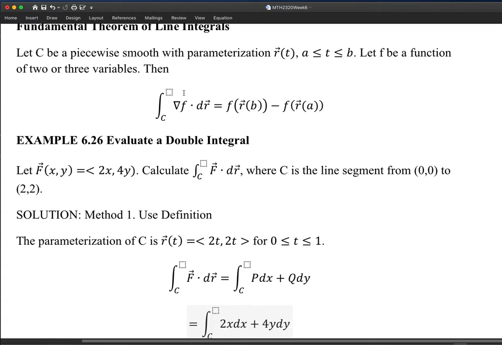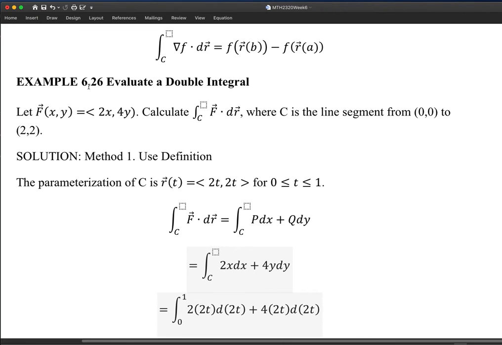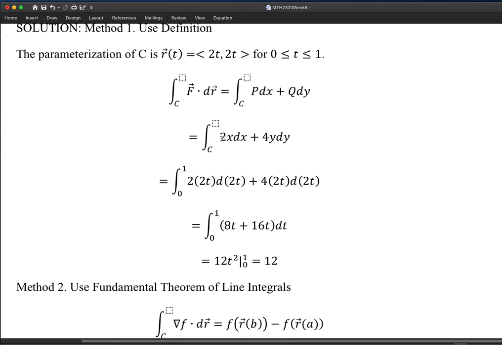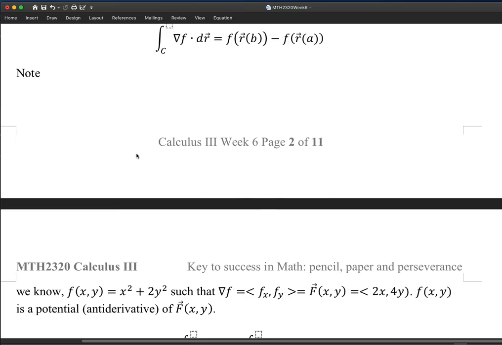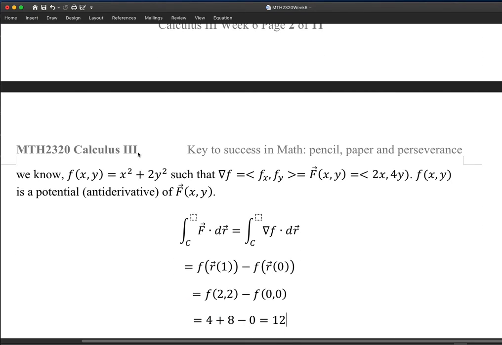And also, we did a calculation. This is an example from the textbook. This is using the definition, and this second method is using the fundamental theorem of line integrals. We do get the same conclusion. And in general, it is just true. The fundamental theorem of line integrals is more efficient compared to the definition.